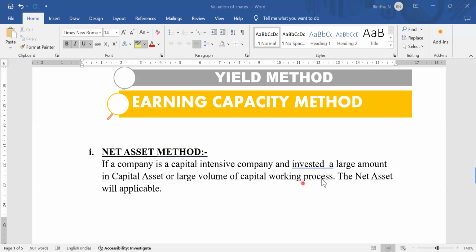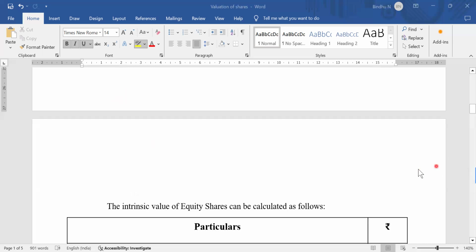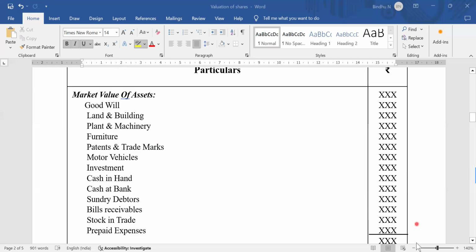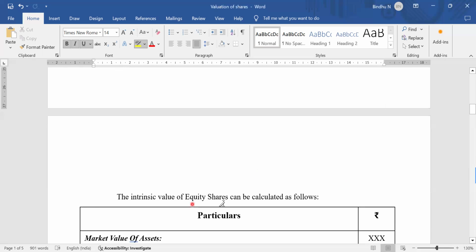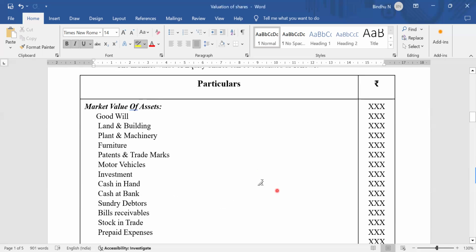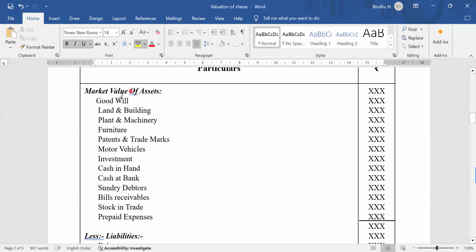To follow this method, we have a simple formula or basic rule, a calculation table. Here we have a table to calculate the intrinsic value. I need to make a comparison between the market value of assets and the market value of liabilities. If you look at the assets information, obviously from the PU onwards, we get the information on the categories of assets and liabilities. It will be easy for you.